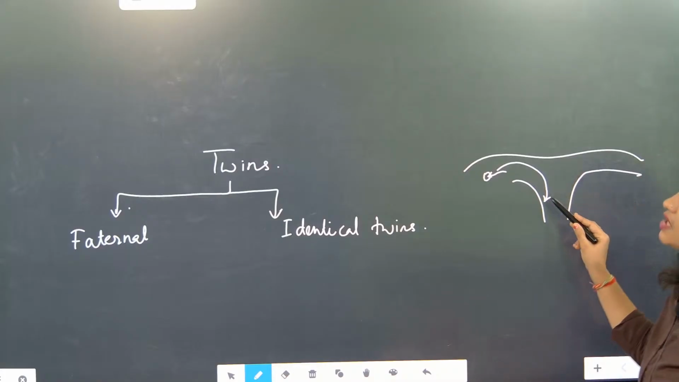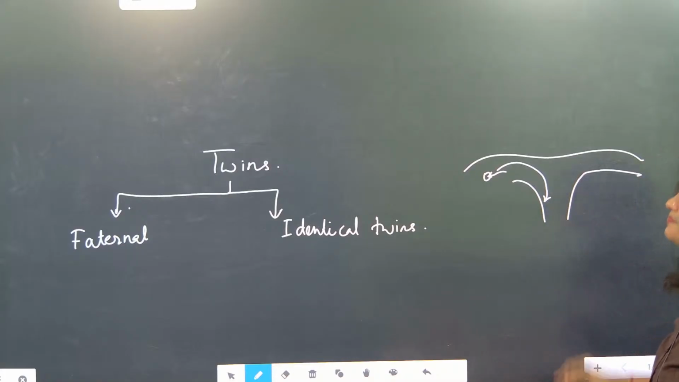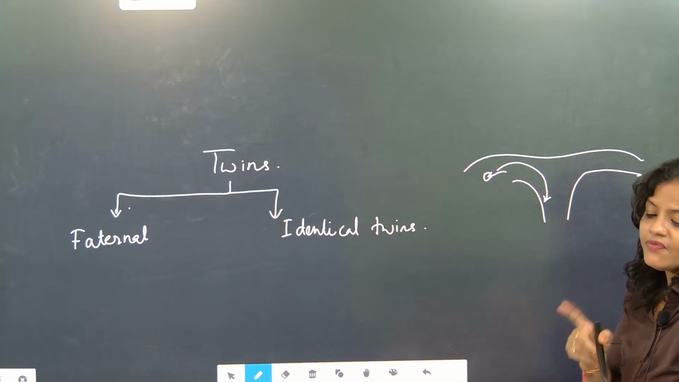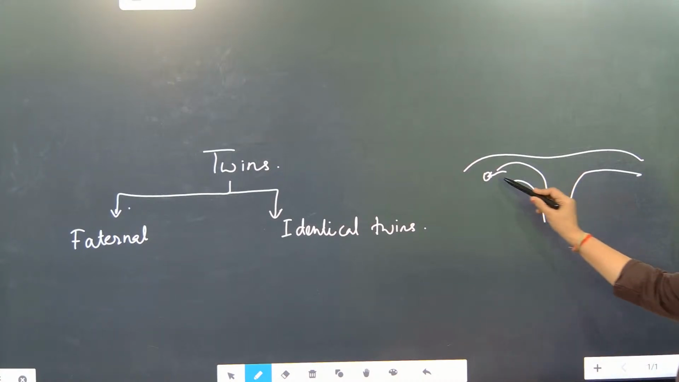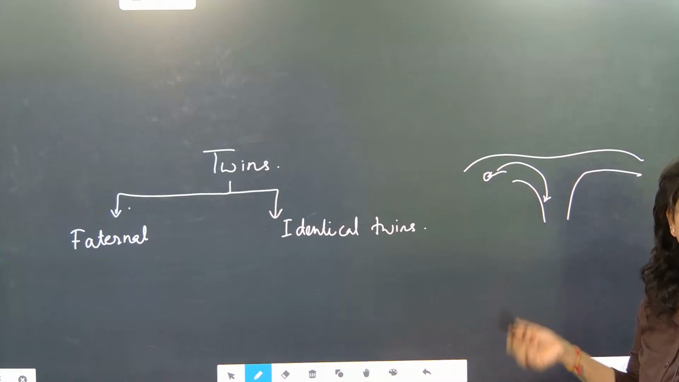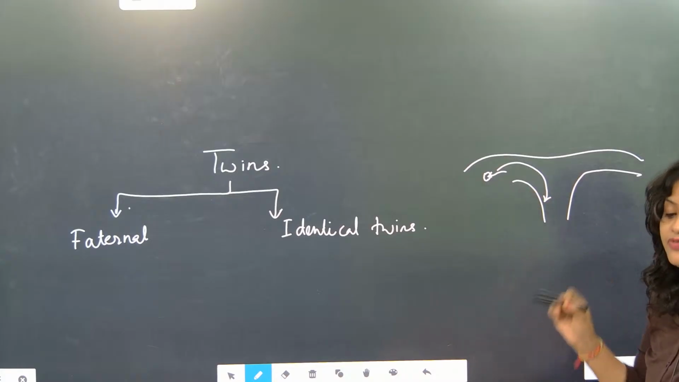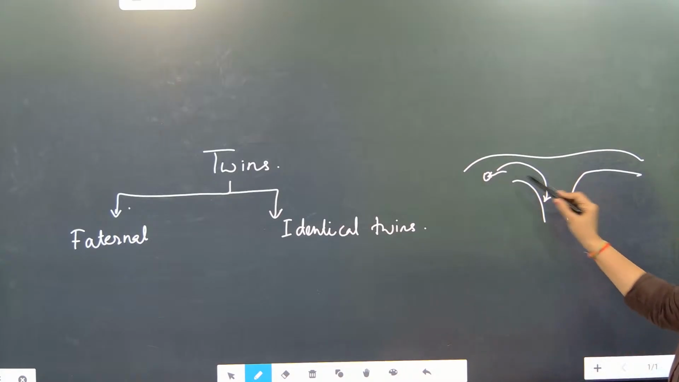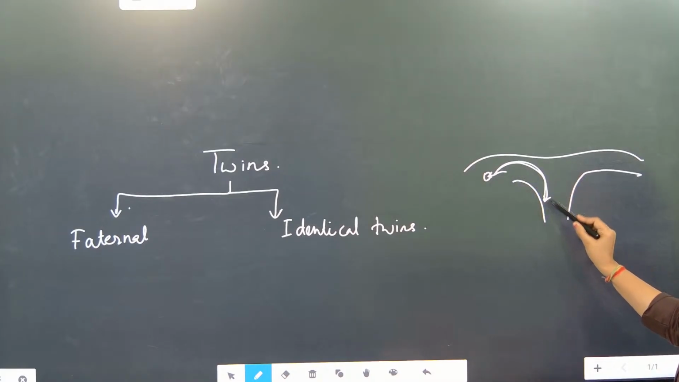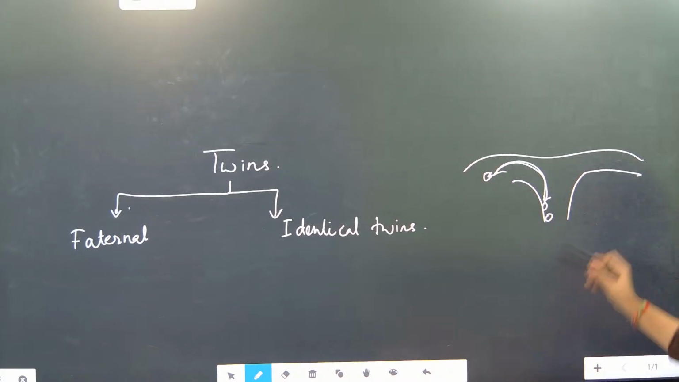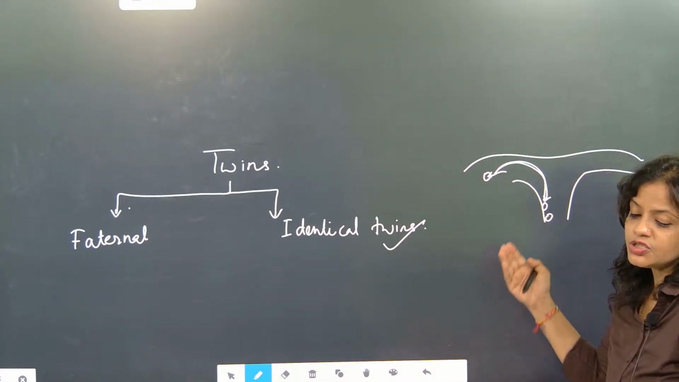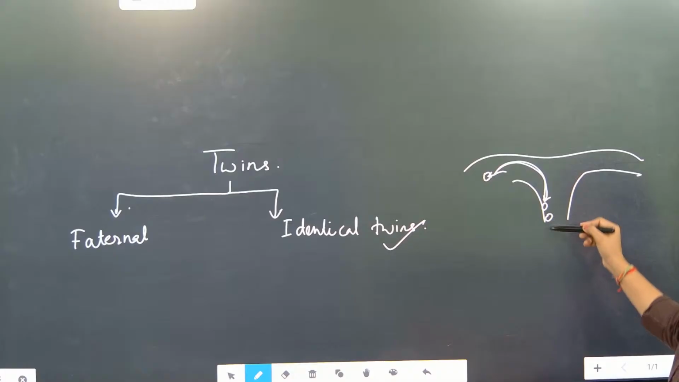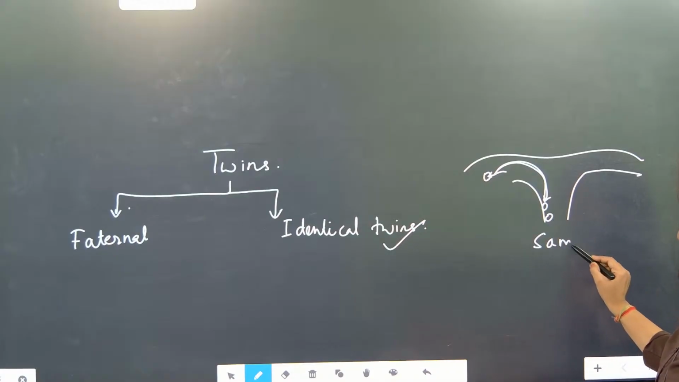It will fall into the endometrium wall of the uterus. Then only one child will be born. Now there are two situations. Once this egg gets fertilized with the sperm, if that fertilized egg breaks into two at the time of falling, then it will be considered as identical twins. These two twins will have the same sex,